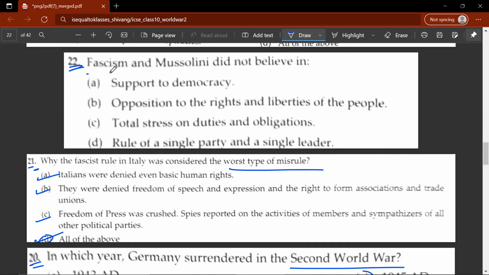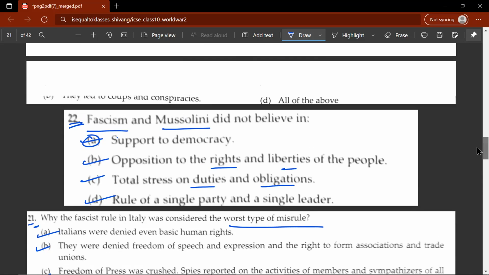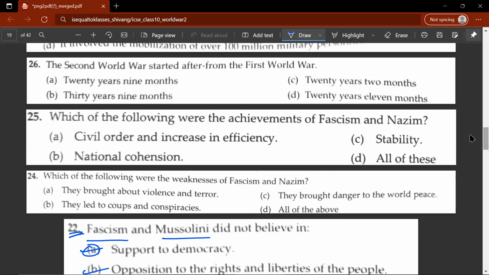22nd question. Fascism and Mussolini did not believe in... So they did not believe in support to democracy. They believed in opposition to rights and liberties of people, total stress on duties and obligations, rule of a single party and a single leader. Let's move on to the 24th question.